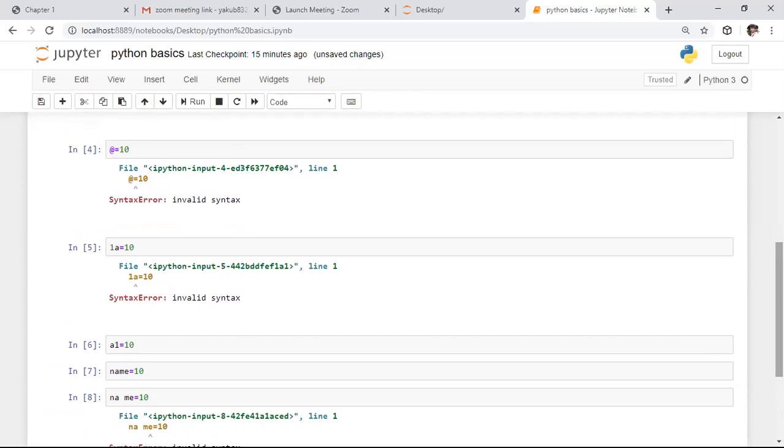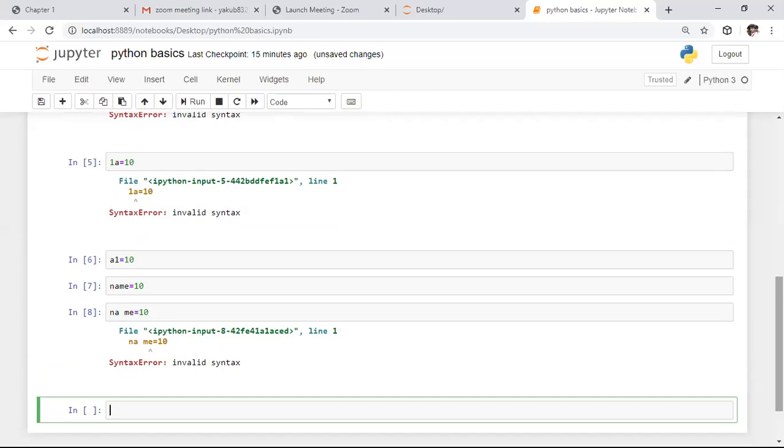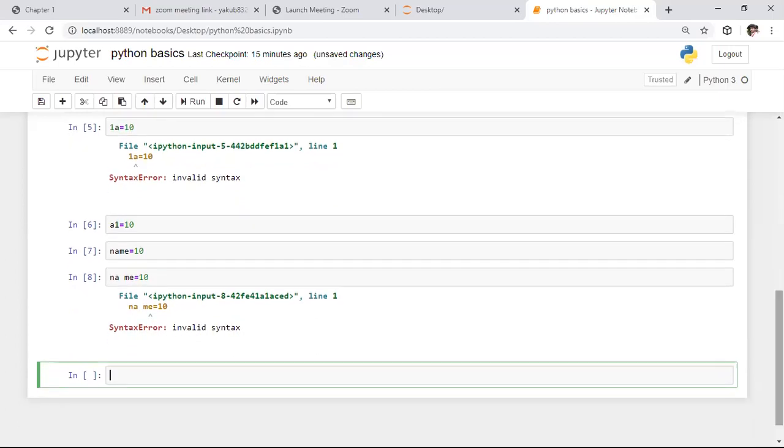Don't worry, this is the basic concepts class. In the future classes, we will discuss all the concepts. In the next class, we will discuss operators. After finishing the operators, we will discuss the strings concept. After that, we will discuss all the standard data types: list, tuple, set, and dictionary. After finishing those concepts, we will discuss conditional statements and loops. Then we will see loop transfer statements. After that, we will discuss the functions concept.